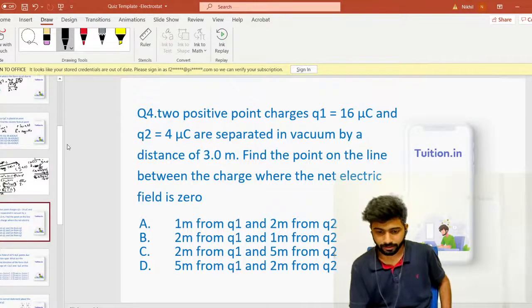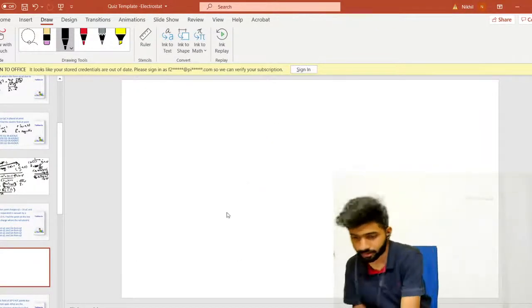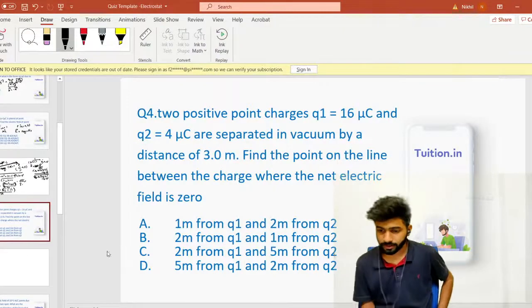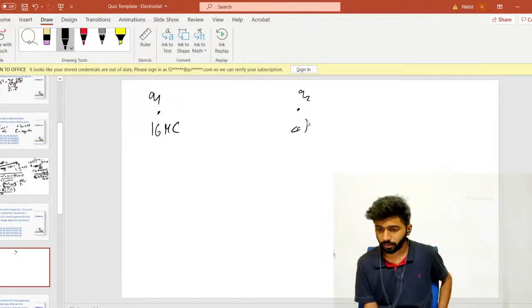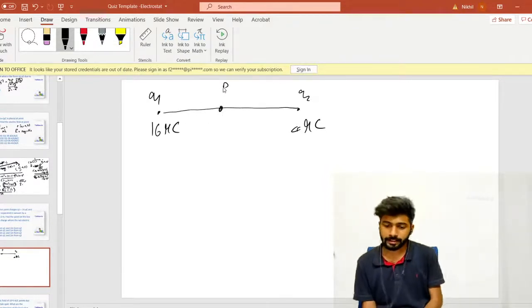Let me just add another slide and explain this to you. So you have 2 charges. First is Q1, which is 16 microcoulombs. Then you have Q2, which is 4 microcoulomb, and this is the line joining these two. Take a point, assume a point P in between them. Let's say that this P is at a distance x from Q1.